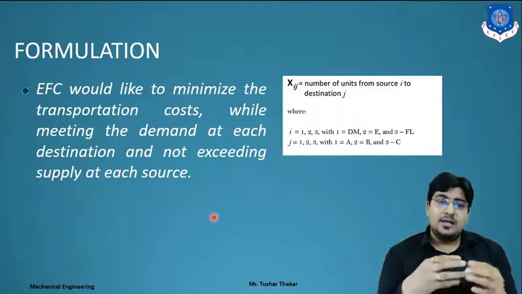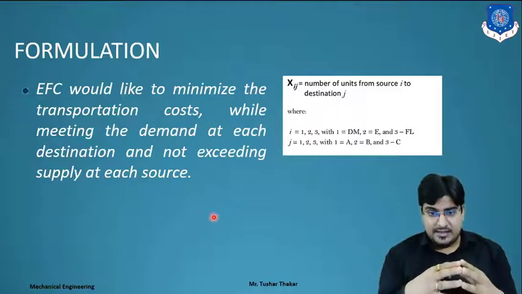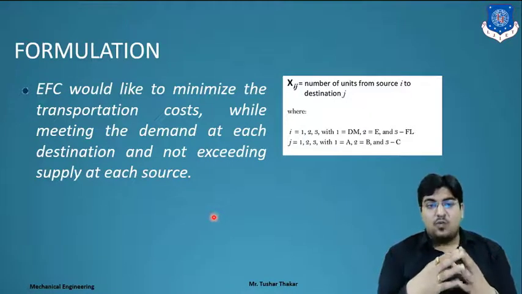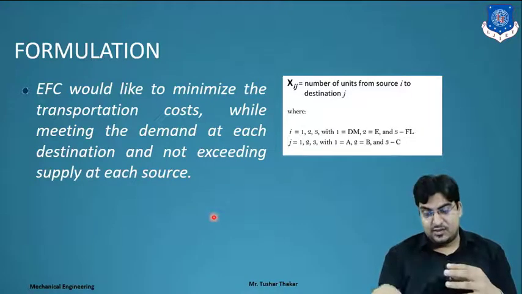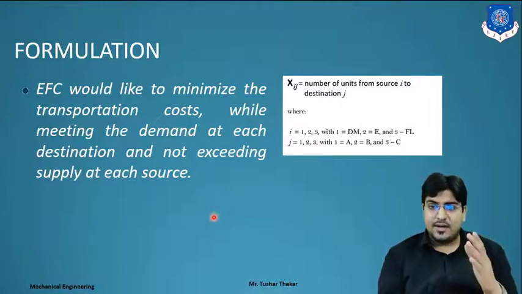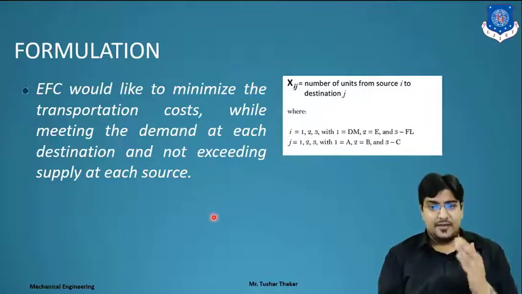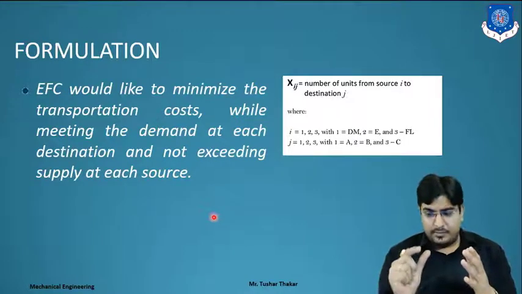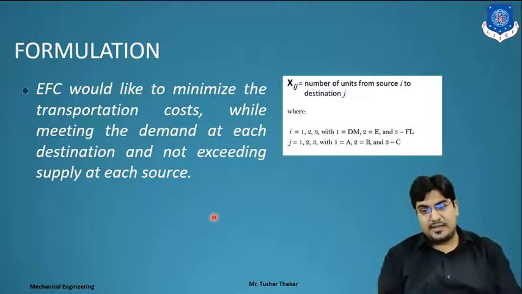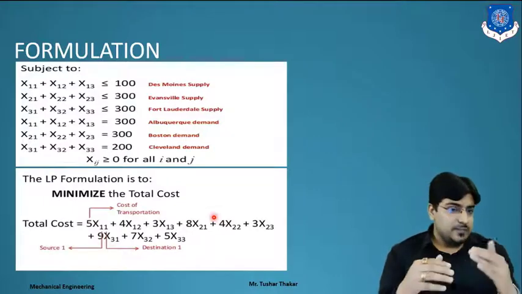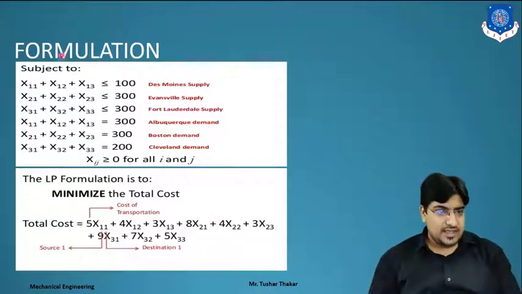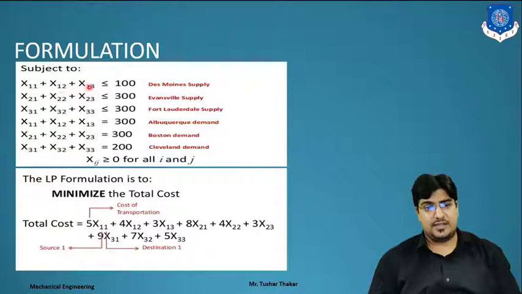The aim is to minimize the transportation cost while meeting the demand at each destination and not exceeding supply at each source. Clear? So here x is the number of units shipped from source i to destination j, where j equals 1, 2, 3, with different supply and demand, mentioned as DM, E and FL, the places named in the last example, and j is the destination. So the basic formulation: x11 plus x12 plus x13 less than or equal to